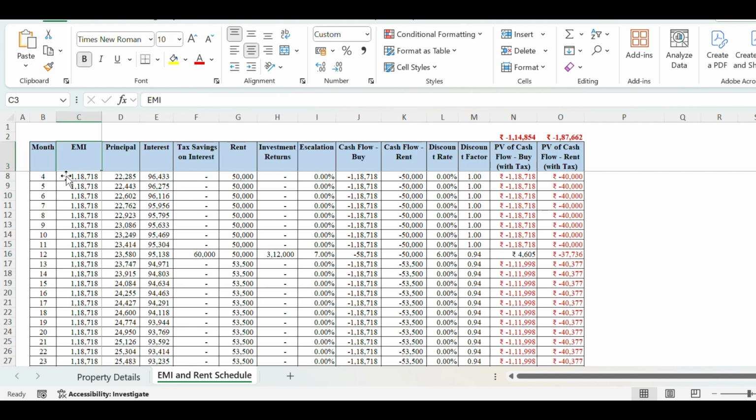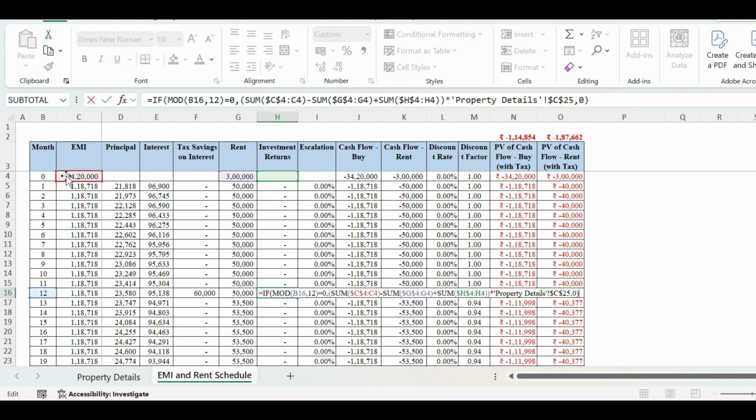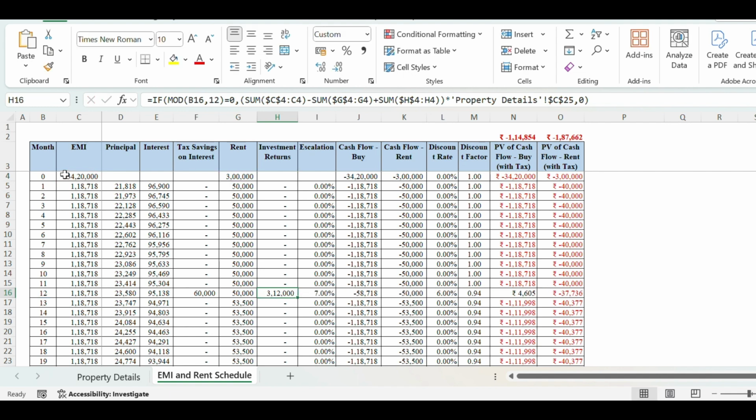Moving to the actual calculations. The payments start with the down payment for the EMI option and the security deposit for the rental option. The investment returns are calculated on the difference between the amounts paid for the buy option and the rent option. In the first year, the returns are only calculated on the amount which was available for the whole year, because it is not prudent to assume that the difference is invested immediately.